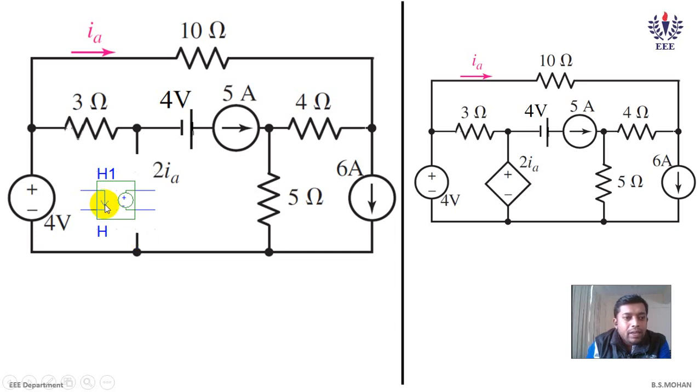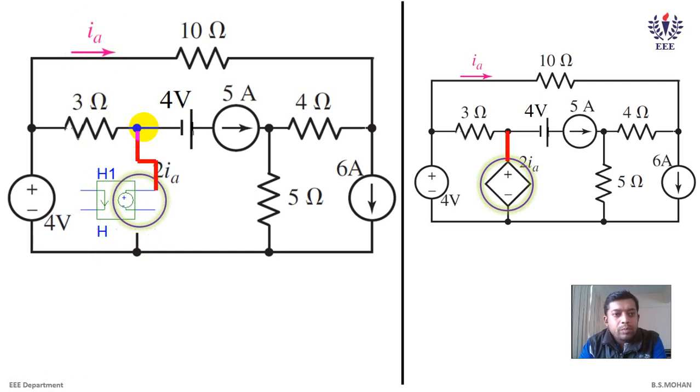Now this Ia has to be synchronized or connected to the value of Ia shown through the 10 ohms here. How do we connect this? The part name is H in PSpice. Positive is connected at the top, as you can see here. Similarly in PSpice you have to connect positive at the top junction between the 3 ohm and 4 volt. And negative in the circuit diagram is connected to the bottom, and similarly here negative is connected at the bottom.